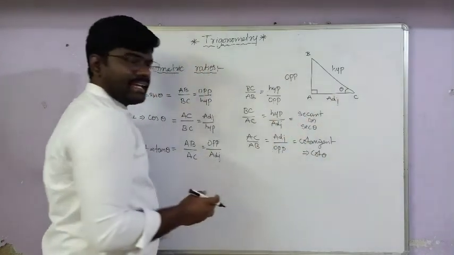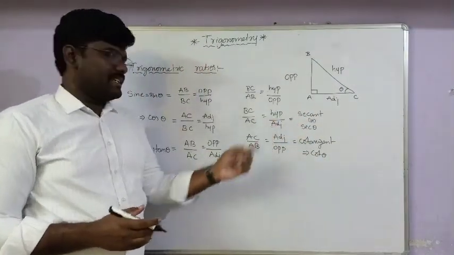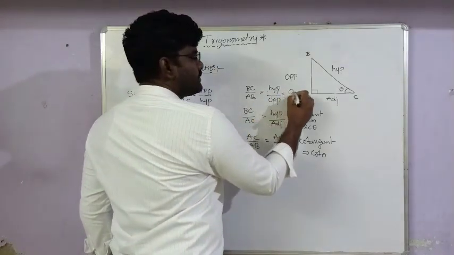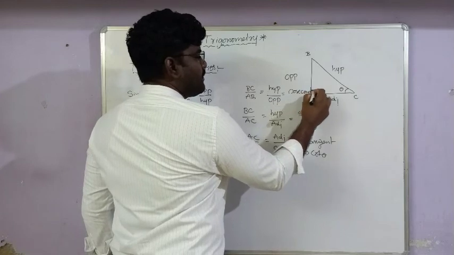With respect to that angle only we are giving the sides. In the same way, hypotenuse by opposite we call cosecant, simply cosec theta.